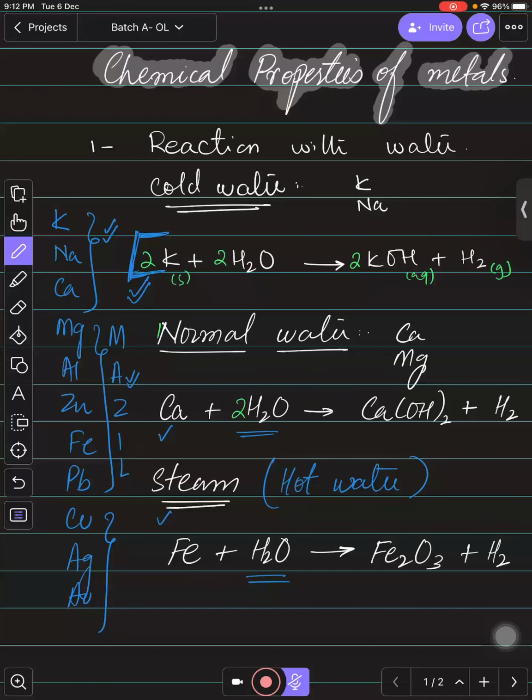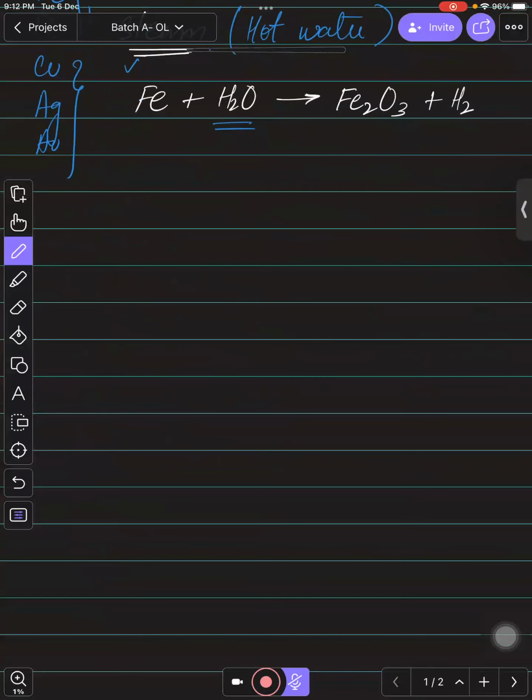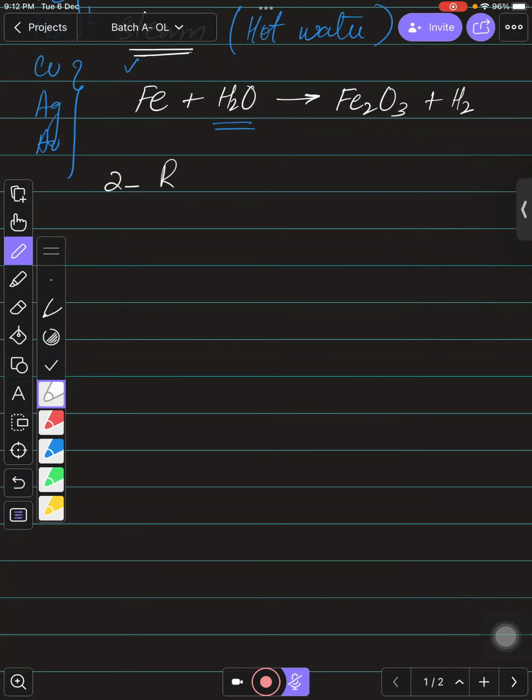Then let's talk about the second chemical property. If you talk about second chemical property bachcho, so second chemical property is actually with oxygen. So you can say that reaction with oxygen. So what is reaction with oxygen? It is actually the burning of metals. When you are going to burn metal, it is going to produce the metal oxide. You need to keep remember this.